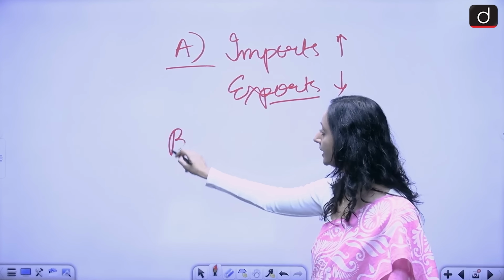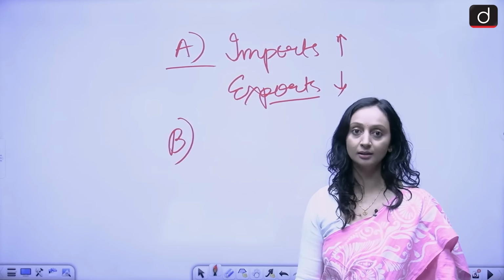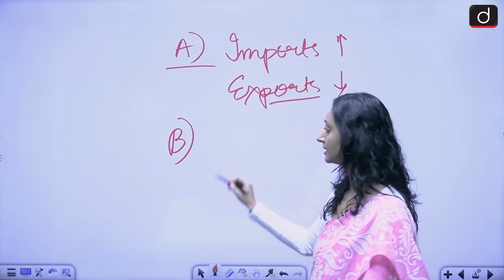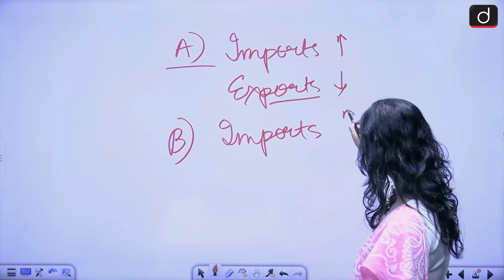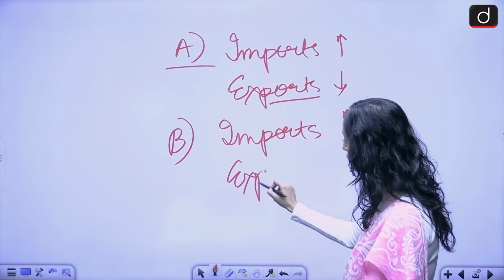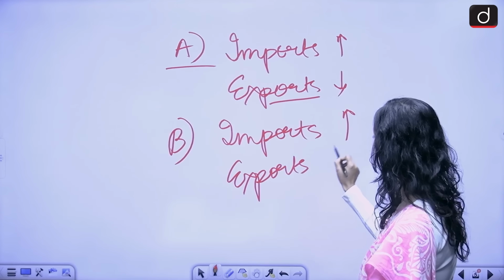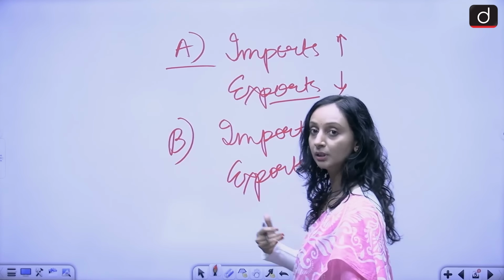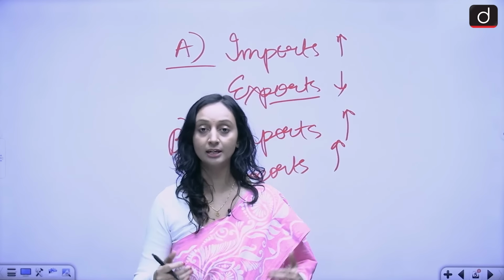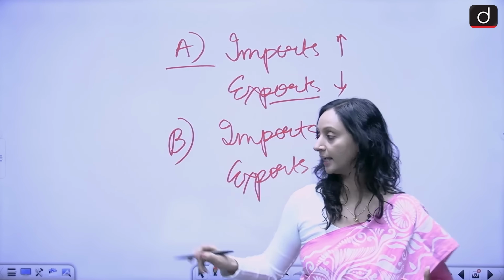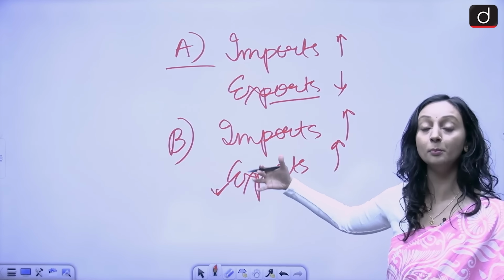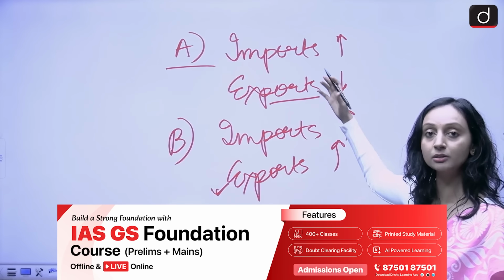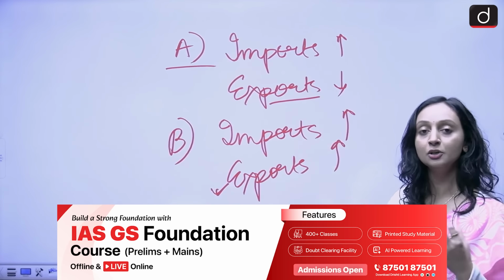Now there's a second situation also. Can you think of that? The second situation is that the imports have increased and the exports also have increased. So both have increased, which means that the sectors in the export category are also performing well in comparison to the previous year's data. Previously, if we were exporting less, now we're exporting more.